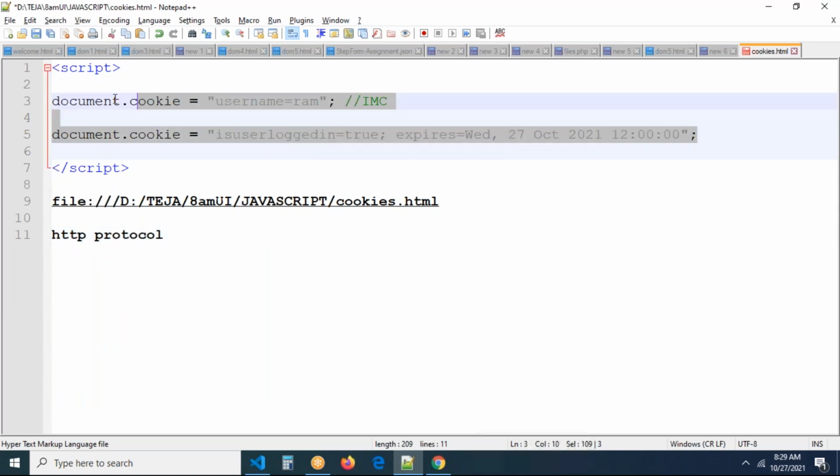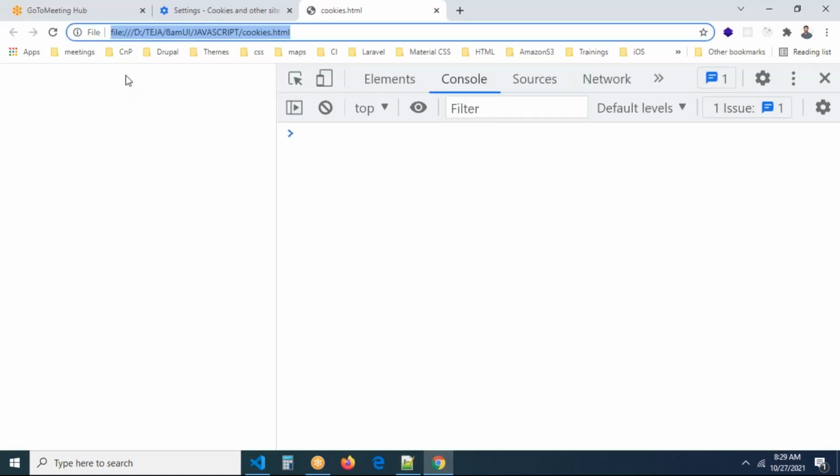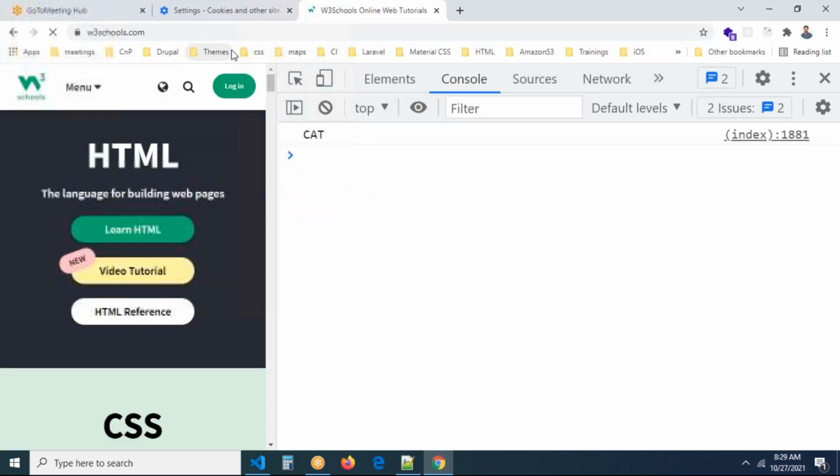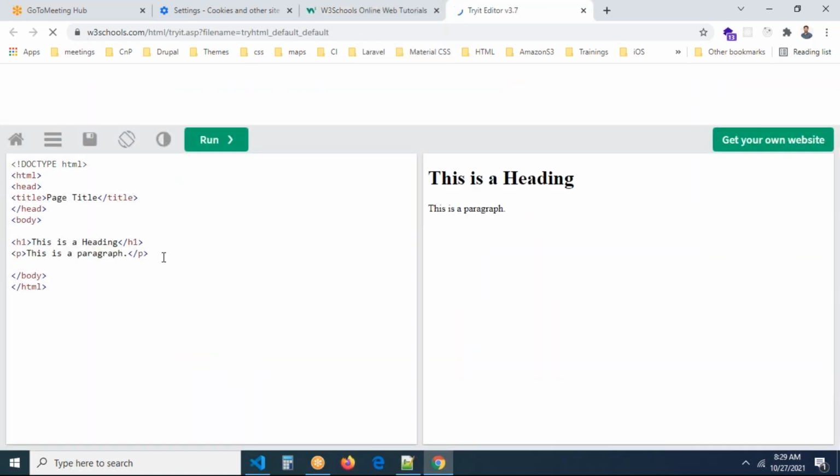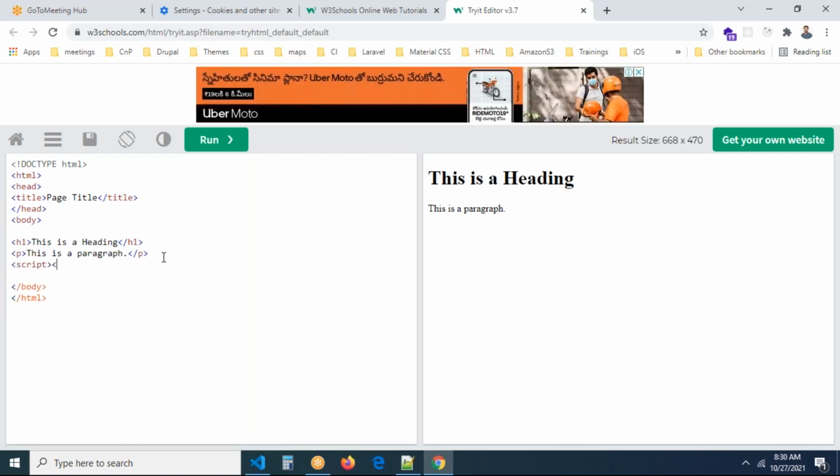Since we don't have the HTTP protocol, do one thing: you can go to W3Schools or anywhere you want, no problem. Try it yourself. Here, let me add a script, because this is HTTP. That's why I'm testing the code I wrote here. Now you can add these two lines of code there. Right, now I'm running this.